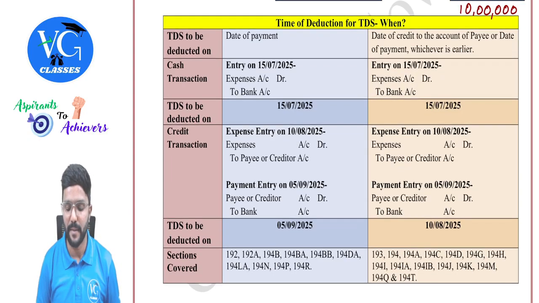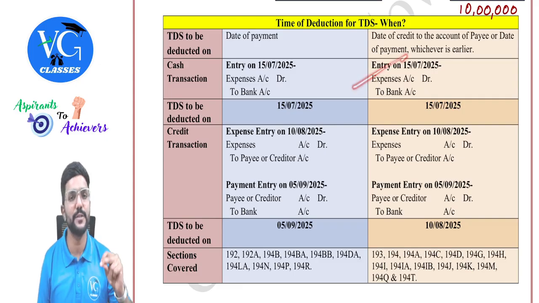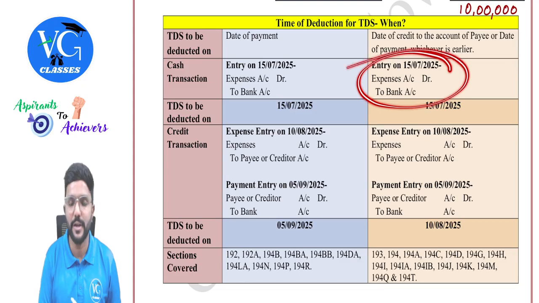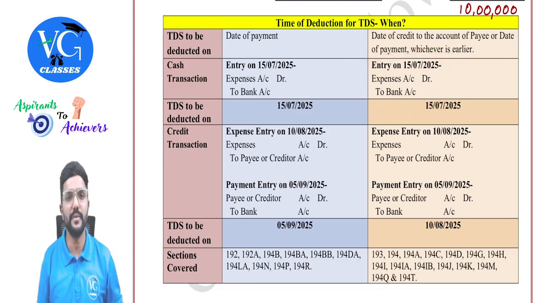Let me explain with an example. Assume, guys, it is a cash transaction, so payment is made immediately. So there is no question of a credit transaction here. Okay, sir. So TDS has to be deducted on what day? 15th July only, and remitted to the government on or before 7th August, guys.